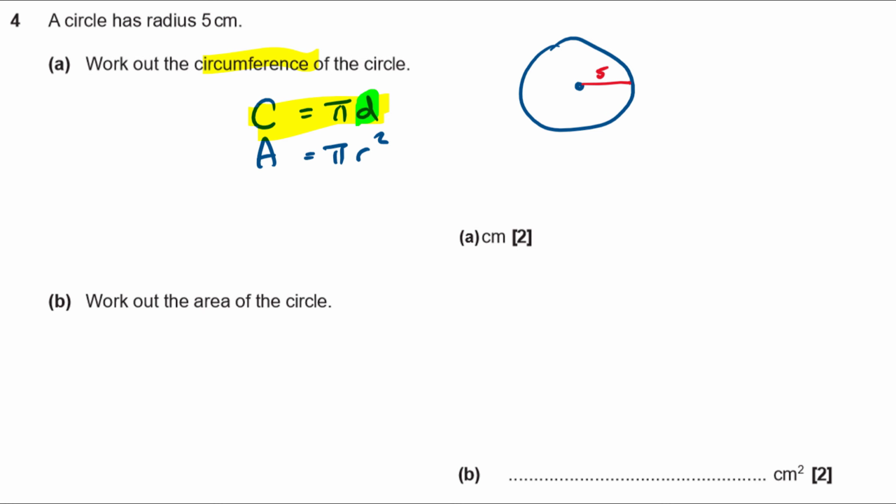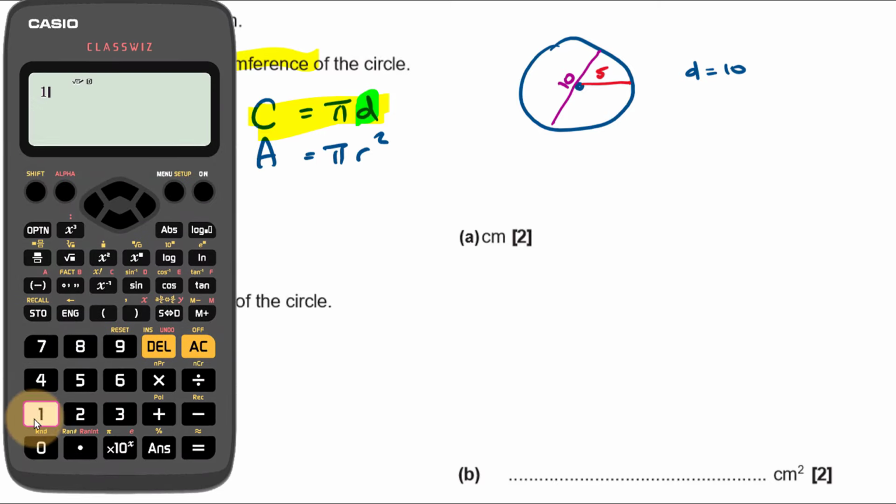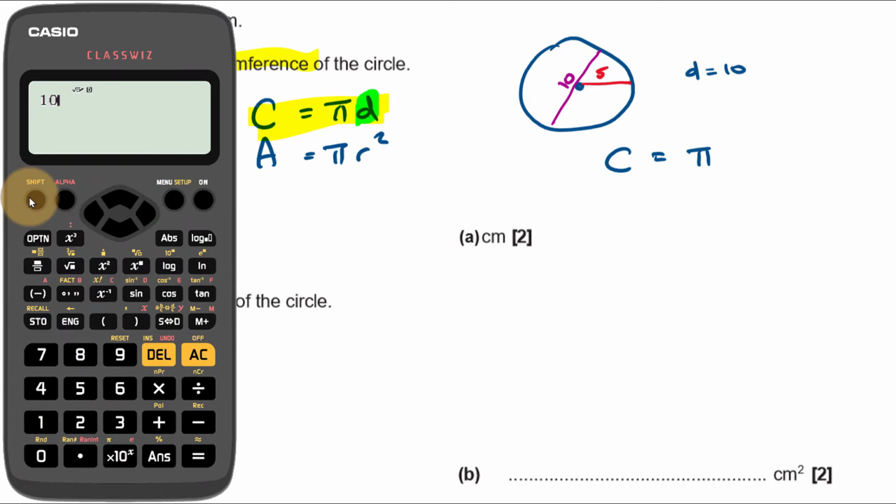There's two approaches here. We could just work out what d is. d is 2 lots of the radius. It's going to be 10, isn't it? It's going to be twice as long as the radius. Or you can use 2 pi r as well. That's another formula you can use. Okay, I'm just going to find d. d is 10, diameter that is, and then sub it into my formula. So c equals pi d equals 10 lots of pi then, isn't it?